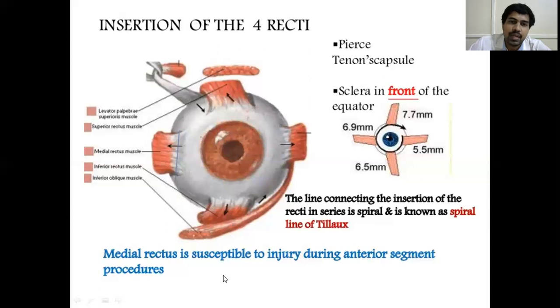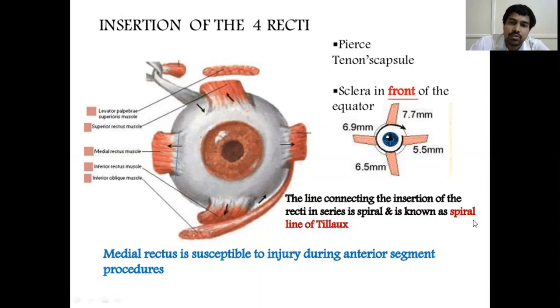So first thing is, medial rectus muscle is susceptible to injury because it is very close to the limbus. That is one point, like pterygium surgery or whatever surgery it may be, anterior segment. Second thing is superior rectus muscle holding forceps. So the forceps tip length is approximately 7.7 millimeter. Why? Because it has to hold the superior rectus muscle. So the forceps has got two curves. One curve is placed exactly at the limbus, and from there the tip is 7.7 millimeter long, so that it will exactly hold the superior rectus muscle, and you can easily pass a suture. So that is the applied aspect of this insertion of the recti muscles.